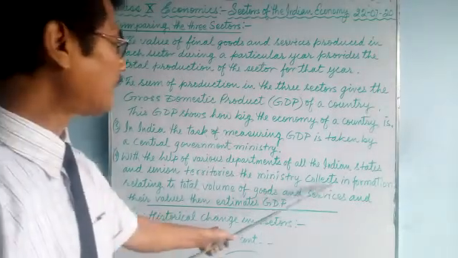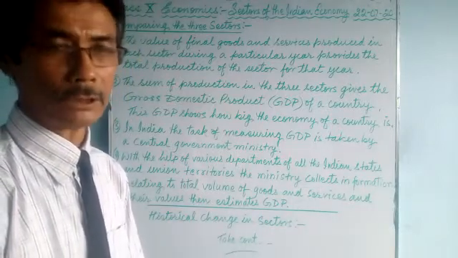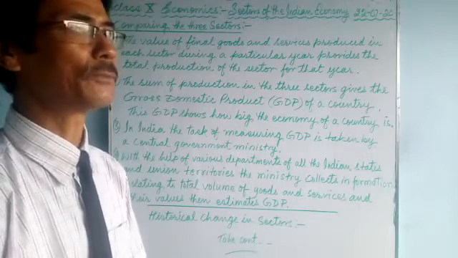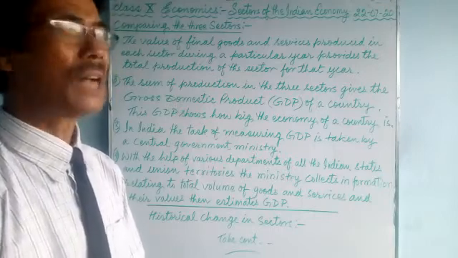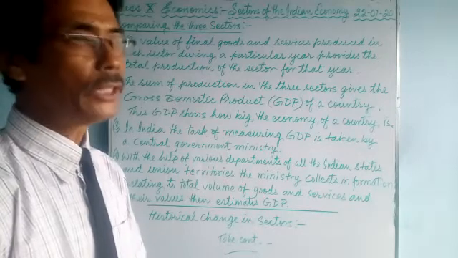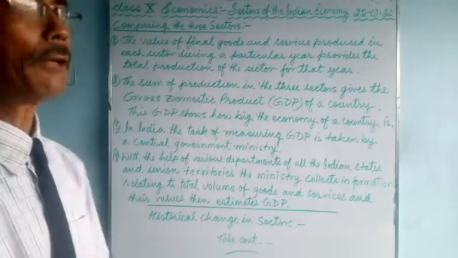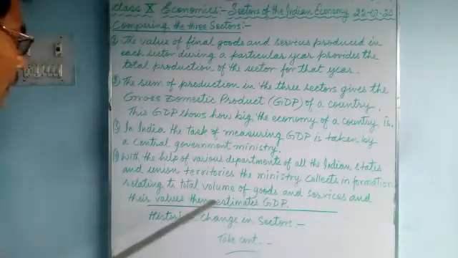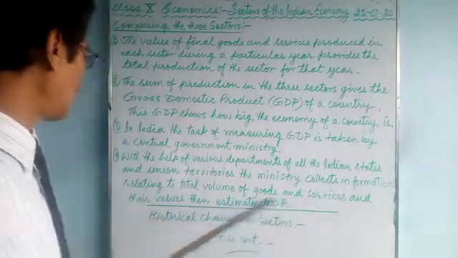The union ministry collects information from every school, every college, university, every industry, every business hub, transport, communication, tourism, mining, agriculture, forestry, from every state and union territory, relating to the total volume of goods and services produced and their values.